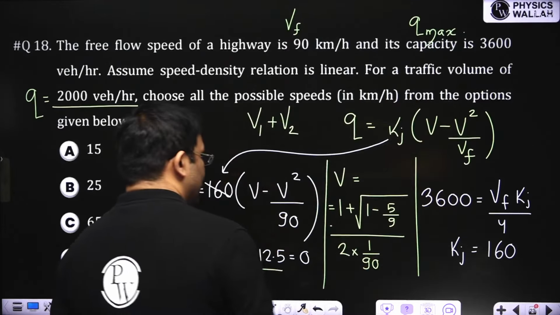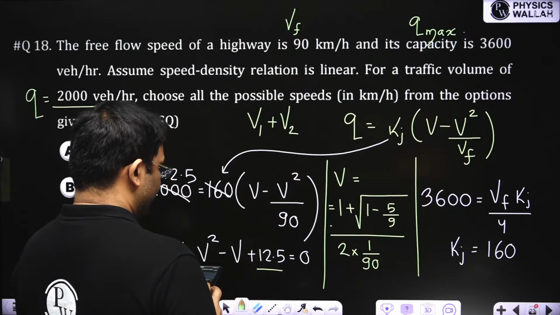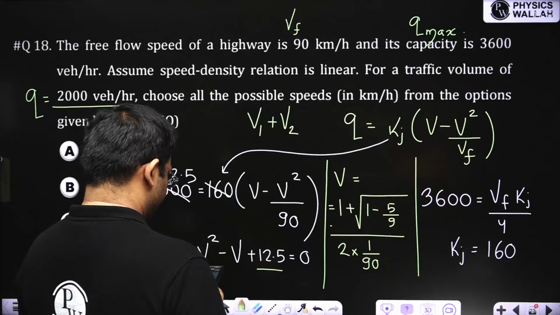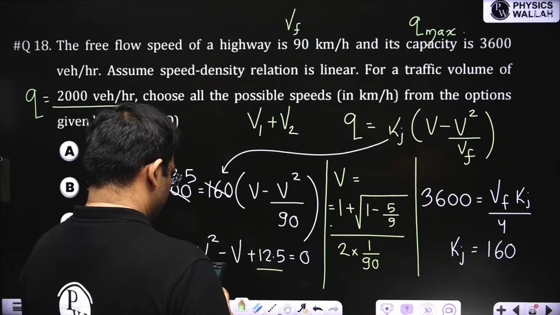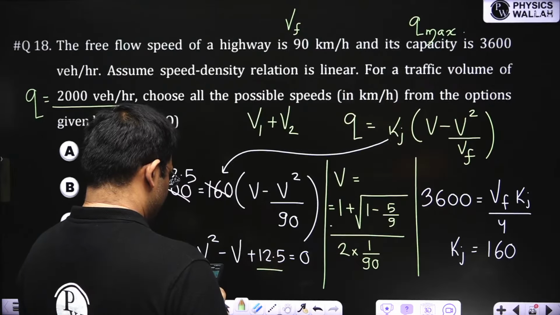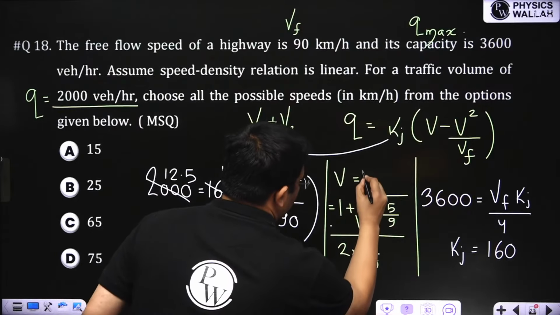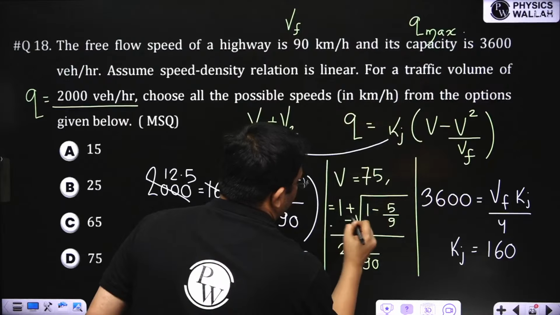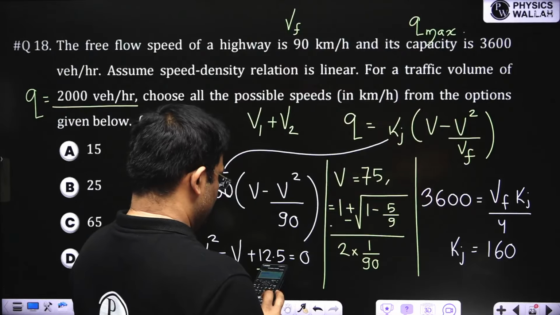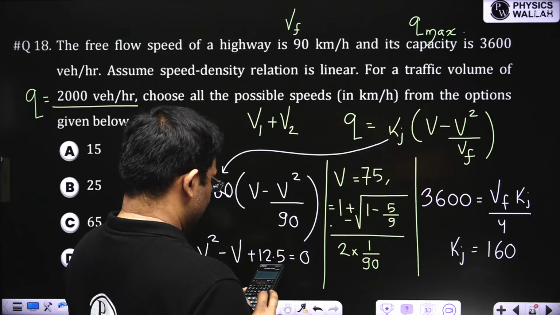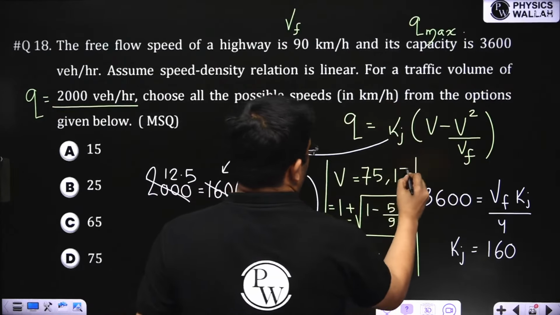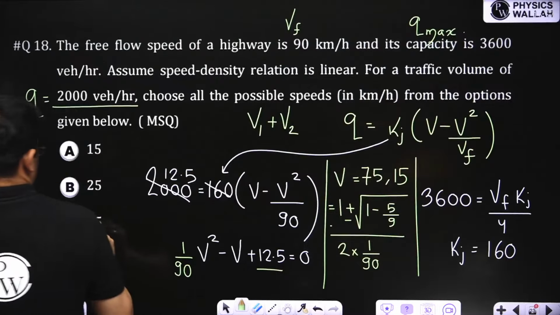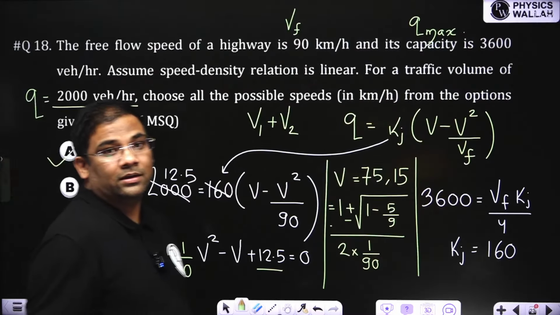So this I'm getting as 4 by 3, so 1 plus 2 by 3 divided by 2 into 90. Yes, I am getting 75. One value I am getting 75, the other will be 1 minus 2 by 3, which is 1 by 3, divided by 2 into 90. Next value I am getting 15. So 75 and 15.